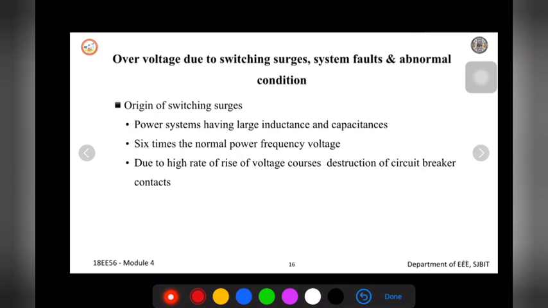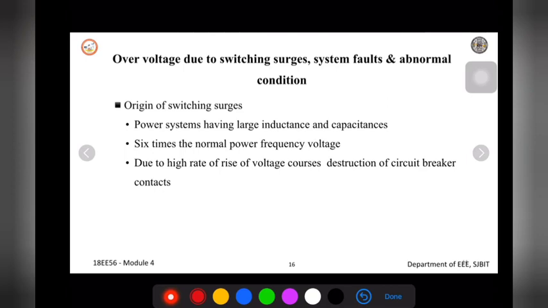Suddenly I am opening and closing because the load is connected here. When I am trying to remove the load or add a sudden load, what happens? There will be an abnormal over voltage generated within the power system, which has a large inductance and capacitance.